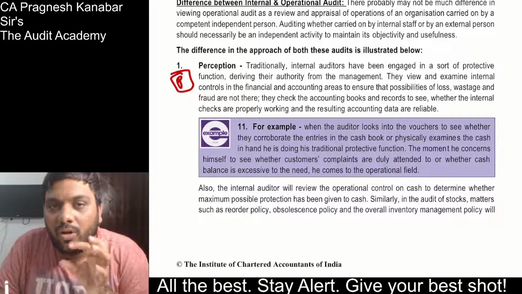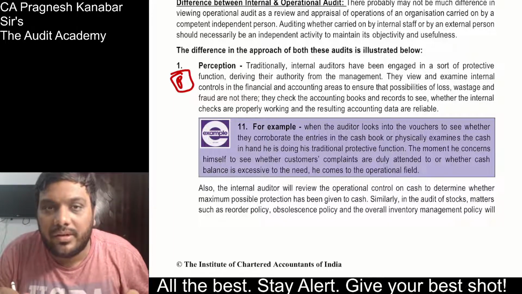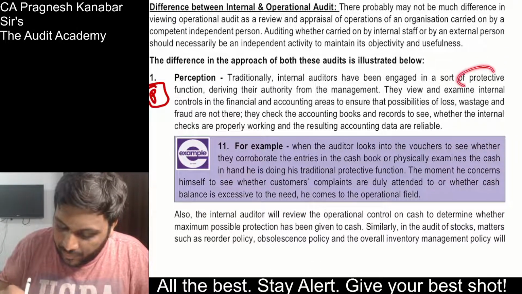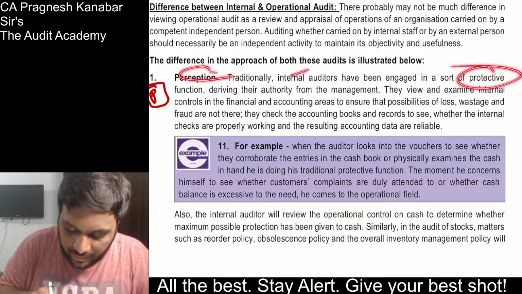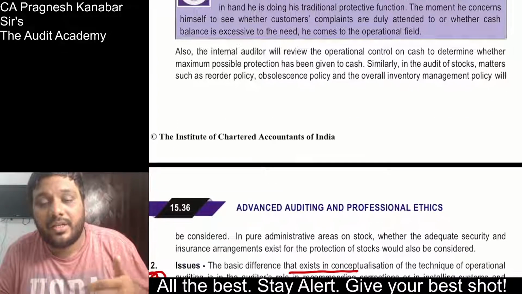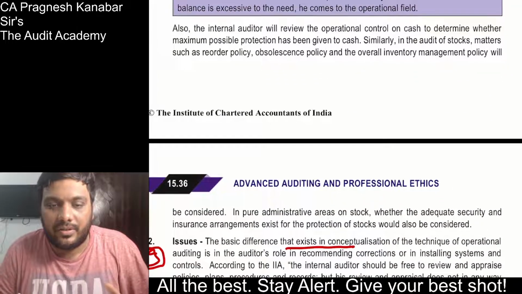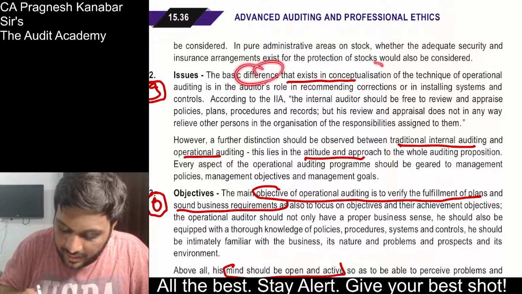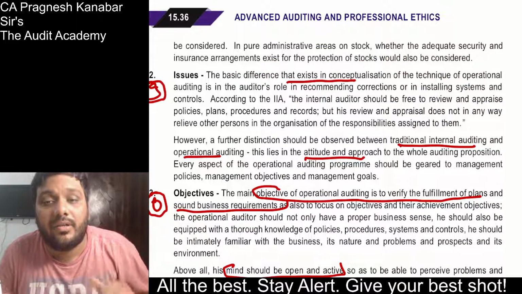Whereas internal auditors normally have a fault finding approach, operational auditors will have a solution oriented approach. Look at this. It is a protective function. Internal auditing is a protective function. Whereas when you talk about operational auditing, it is more of a constructive function. Issues. Look at this. There is a difference in conceptualization of the technique of operational auditing.